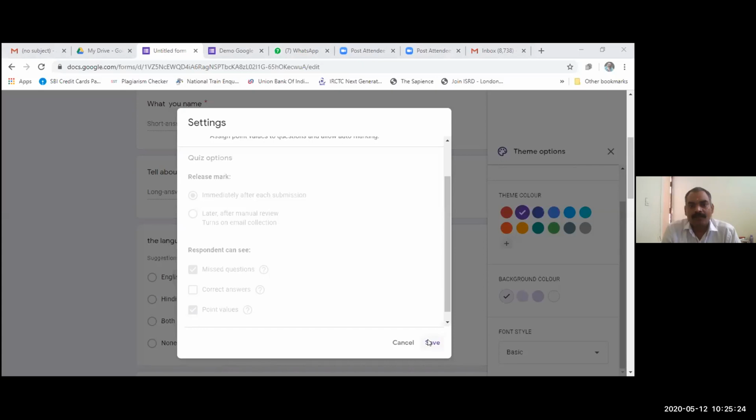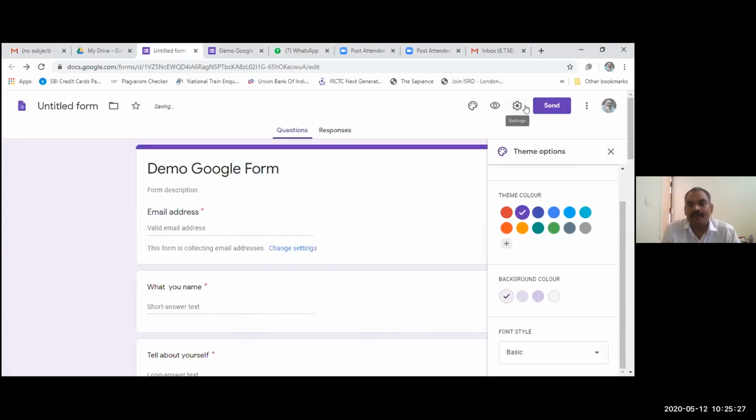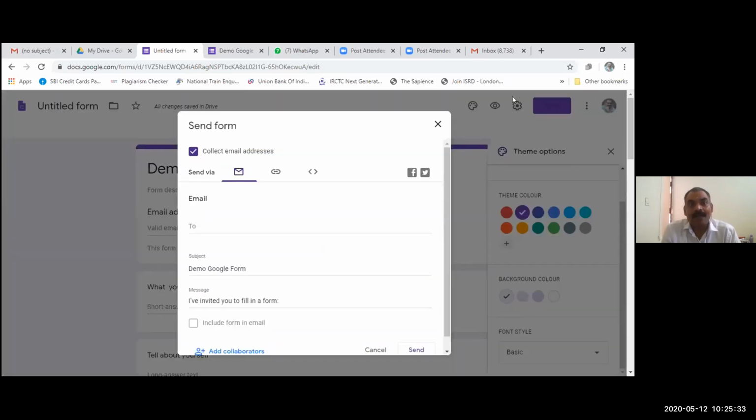Now I am saving this, and there is a send tab. By clicking on the send tab, we have the option to send it by email. If you know the email of the respondent, you can just type it over here.